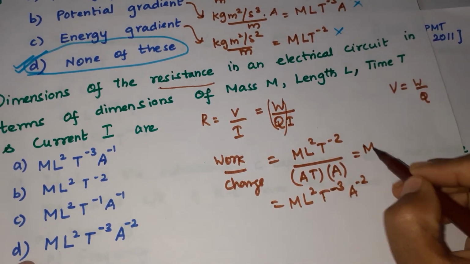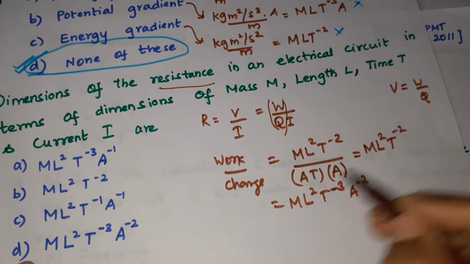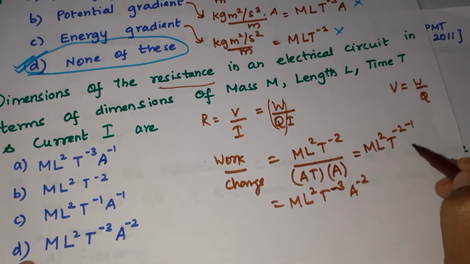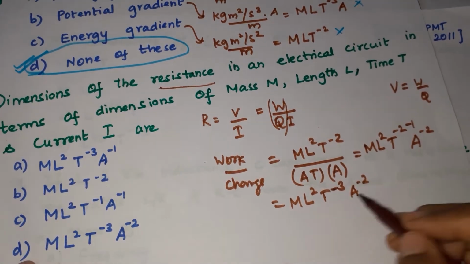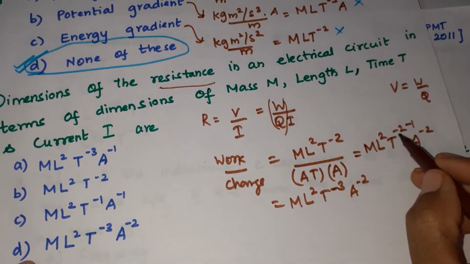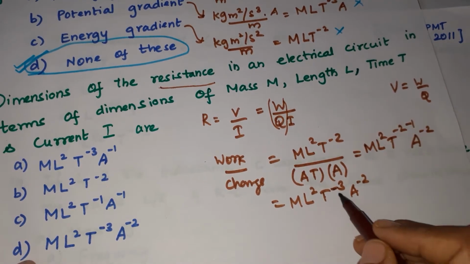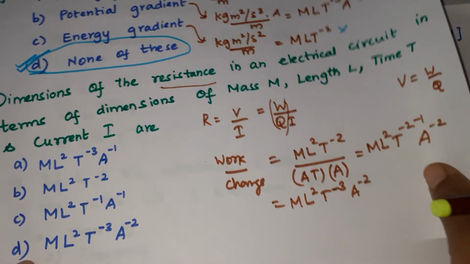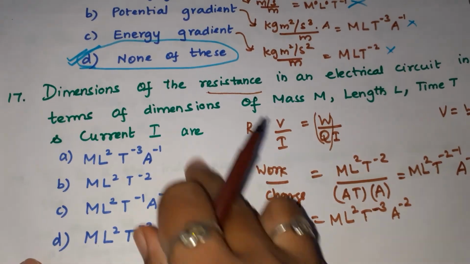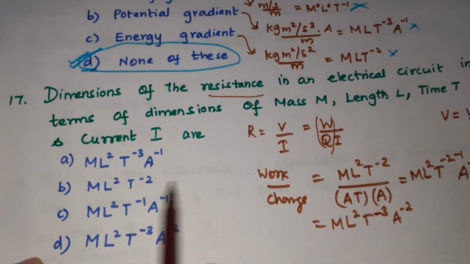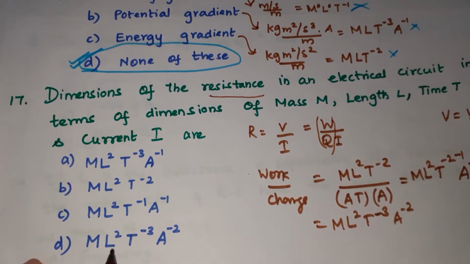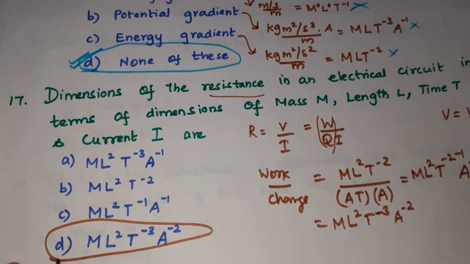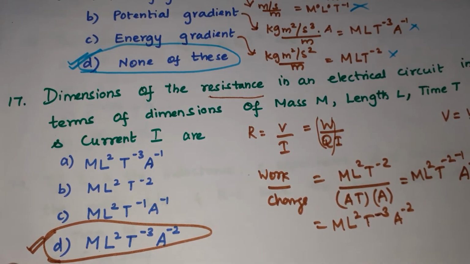So M L square T power minus 2 minus 1 becomes minus 3, and A power minus 2. Check whether you are getting the same answer. D is the correct answer, M L square T power minus 3 A power minus 2. So for the 17th question, D is the correct answer.